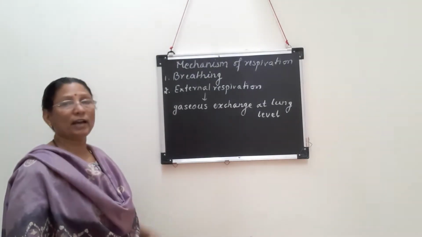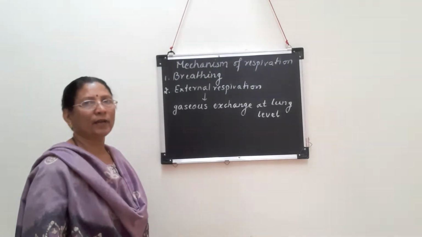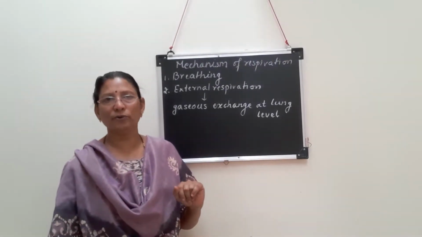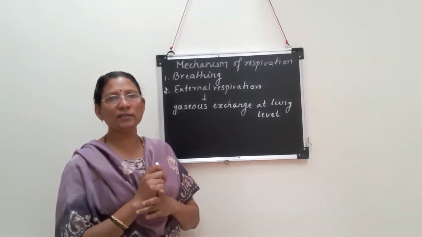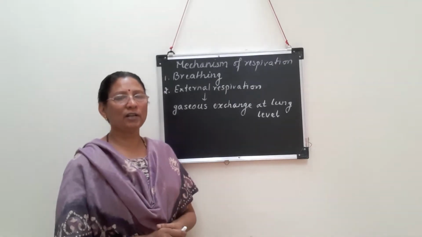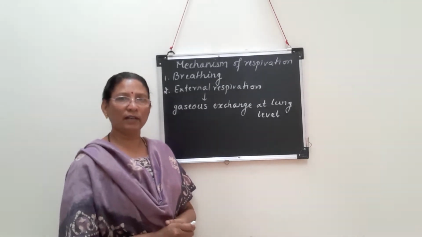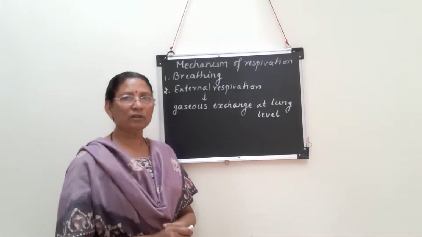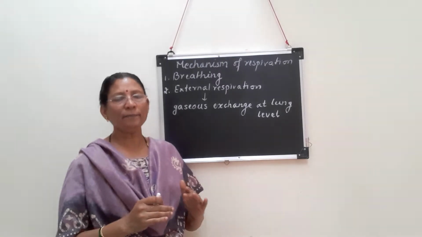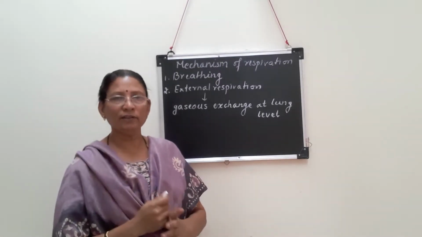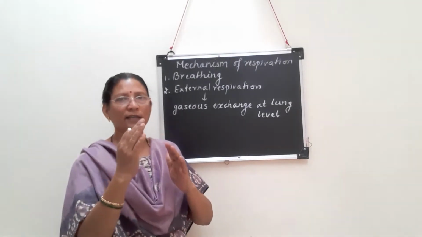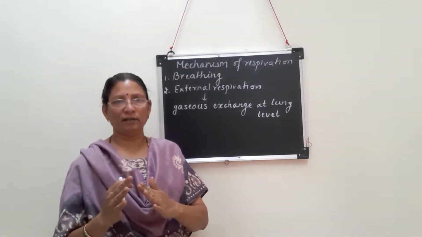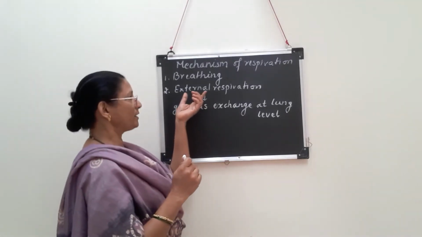If you remember, we have studied the respiratory system. In the previous lecture, I explained the structure of the alveolus. So what is the alveolus? The alveolus is the structural and functional unit of the lungs. And these alveoli are supplied by a branch of the pulmonary artery and a branch of the pulmonary vein. So there is an intimate connection between the lungs and the blood vessels. So what does this involve? External respiration.